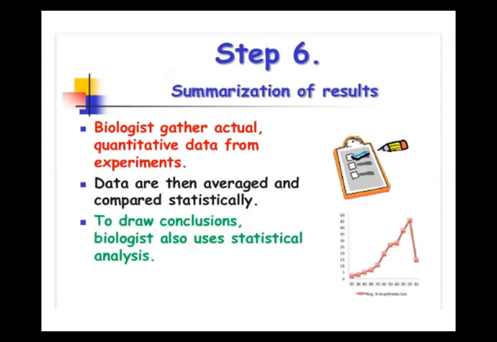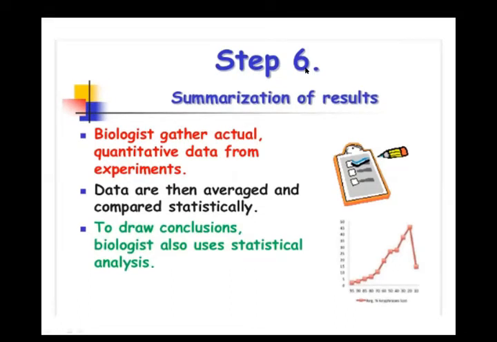After the experiment, he or she observes the results and tries to summarize them. Biologists gather actual quantitative data from the experiment and compile a result. So what is a result?